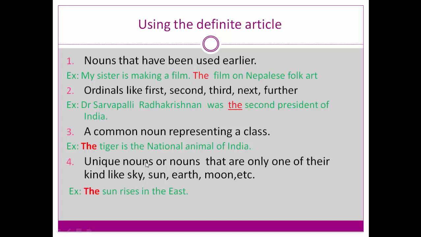Next, unique nouns are nouns that are only one of their kind, like sky, sun, earth, moon, etc. So we have only one sky, only one sun, only one earth, only one moon. So in this case we have to use the definite article the.